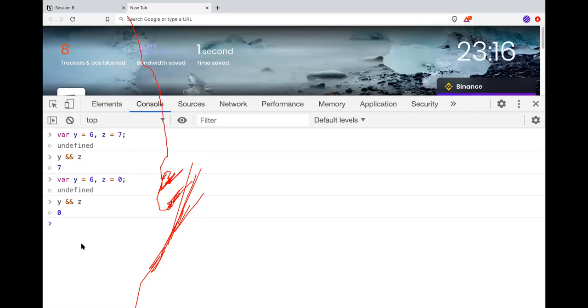Before that, I want to show you something. What is the value of y? 6. Whenever we do any operation on any value in JavaScript, it will convert it into a Boolean first. If I do if y, JavaScript will convert this into a Boolean first.